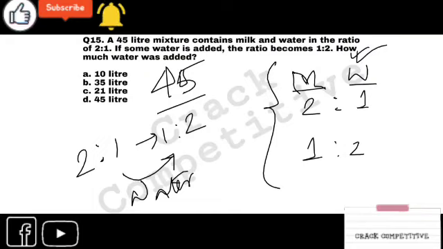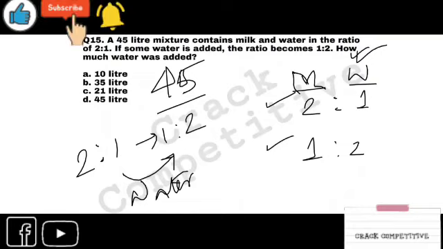So here you can see that 2 is here and 1 is here. To equalize this, what will you do? You can multiply the second ratio by 2. Then the portion of milk will be equal in both the ratios, right?